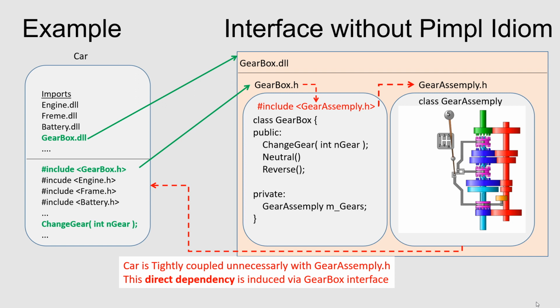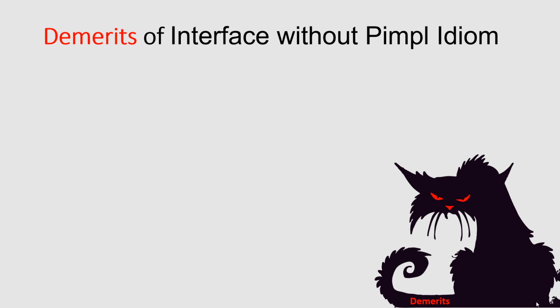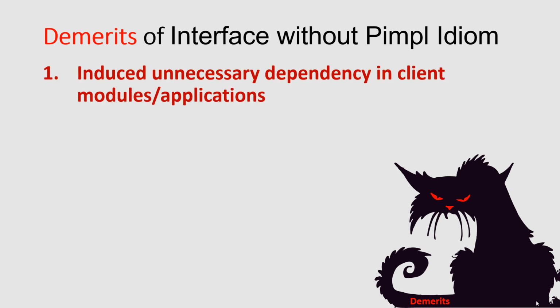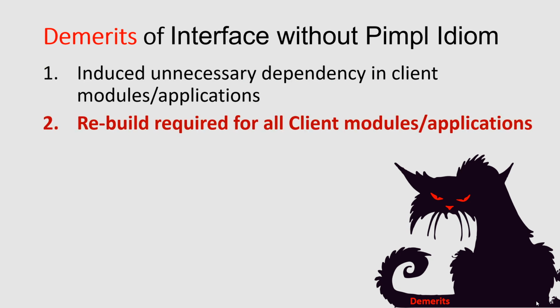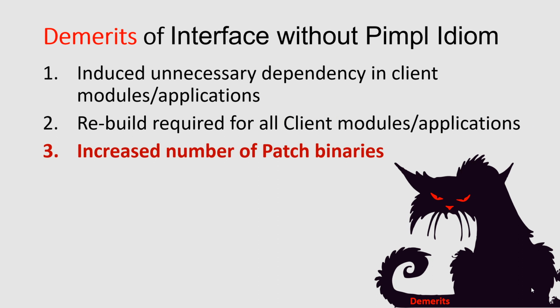Because of such interface design, the car application is unnecessarily tightly coupled with the gear assembly class, which is induced through the exposed gearbox interface. Such an interface has a lot of disadvantages. It induces unnecessary dependency in client modules or applications. It is required to rebuild the client modules every time the internal class is modified. The number of patch binaries is increased due to the unwanted coupling with the unnecessary interfaces.